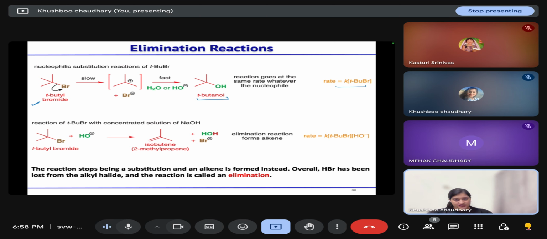If we are doing this reaction in the presence of a concentrated solution of NaOH, where substitution is taking place, and we increase the concentration of the nucleophile, then the rate of reaction will not increase, but the chances of elimination will increase, because the base can now abstract the proton and form the elimination product. So the reaction stops being a substitution if we increase the concentration of the nucleophile, and it participates in the elimination reaction.